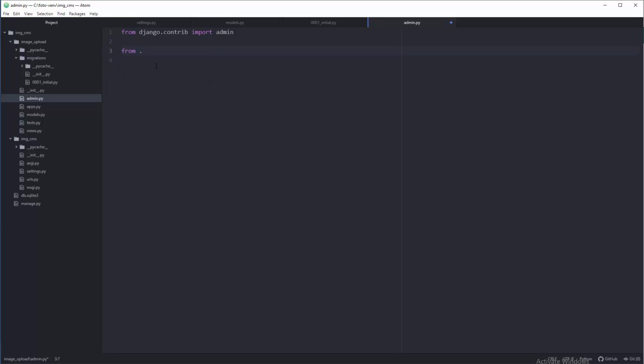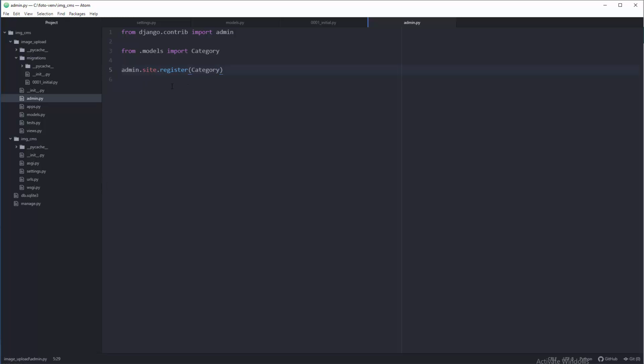So from our local models we're gonna import name of that thing, and that thing is Category. Okay, so you can just copy paste it in admin, and now when you have it, when it's recognized, like location of it, now you can use it. So in admin section we're gonna register those categories, and here you don't need to use quotes. Okay, so don't use quotes.